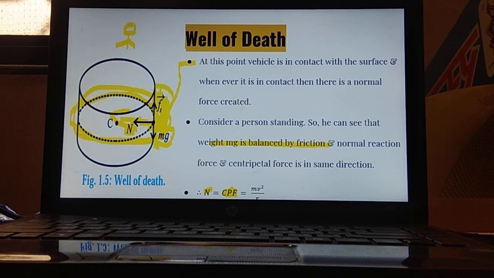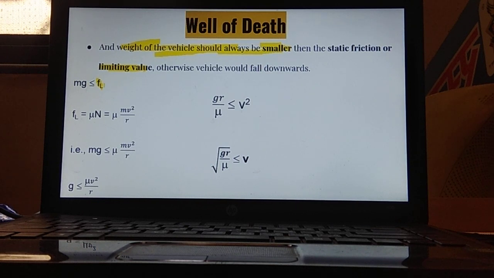If the weight of the vehicle is greater than the frictional force, what will happen? This vehicle will fall downwards. So in order to prevent this, the frictional force is always kept greater than or equal to the weight. This is the condition. The limiting friction FL can also be written as mu into N, where mu is the coefficient of static friction.